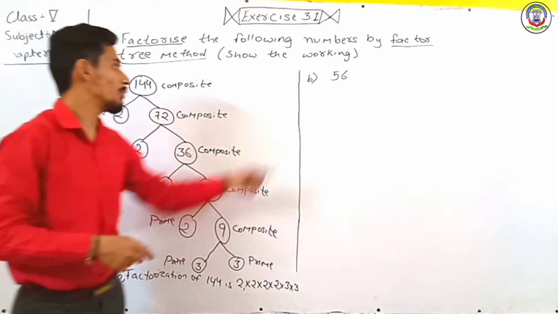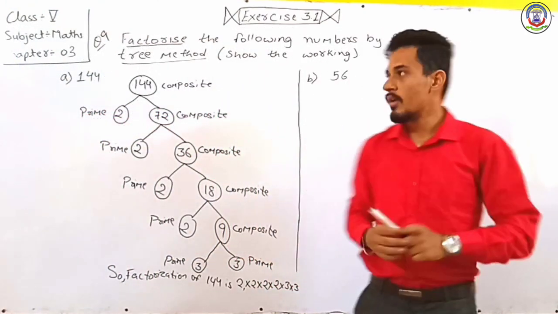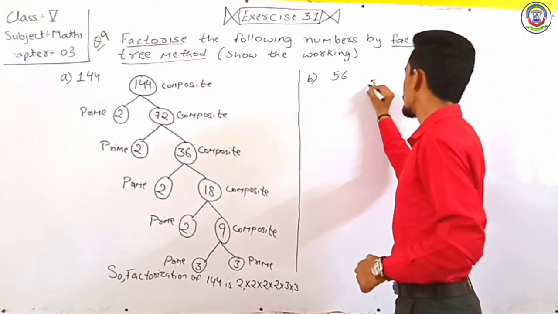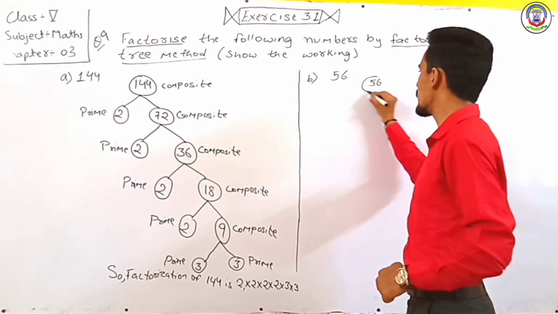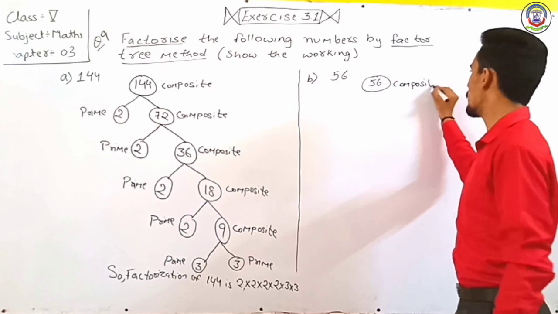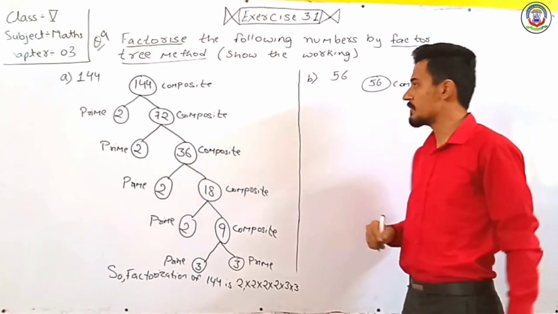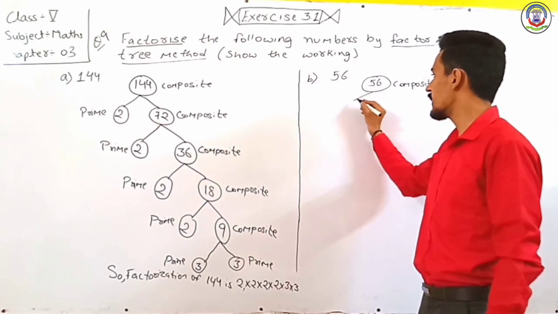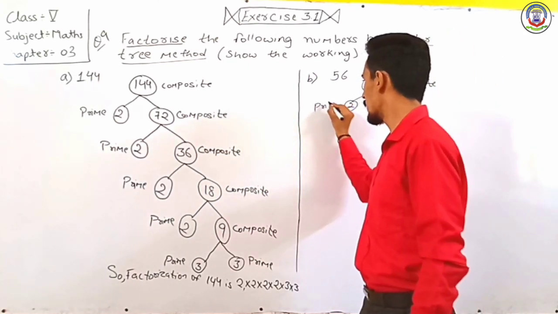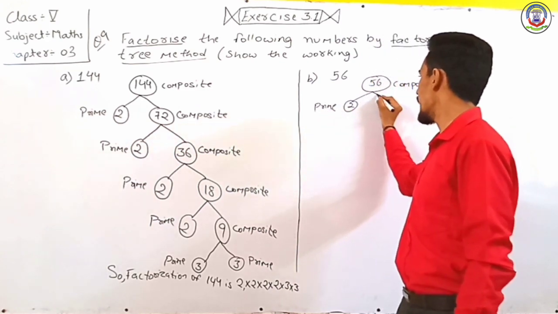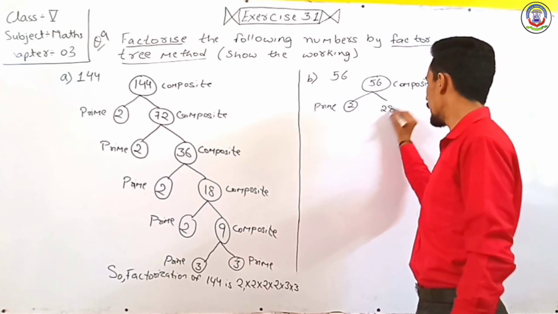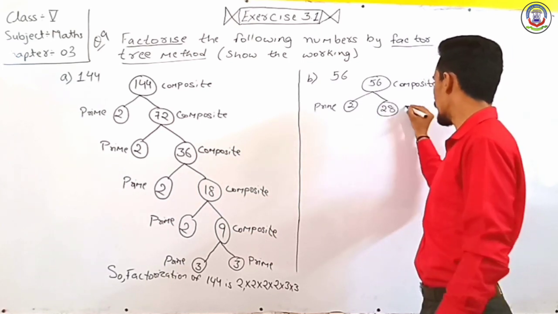Now we have to come to the next number, that is 56. So we write here 56. Now 56 is a composite number, so we write here composite. Now 56 is divisible by 2, so we write here 2, which is a prime number, and when we divide 56 by 2 we will get 28, so we write here 28. It is again a composite number.